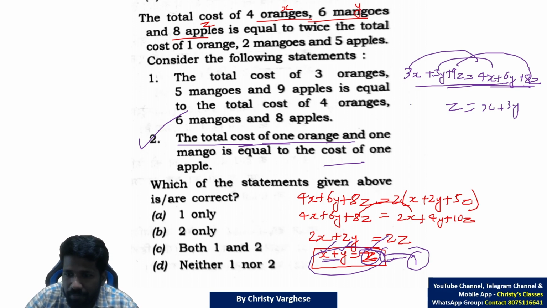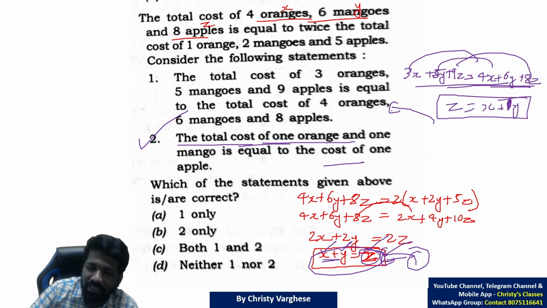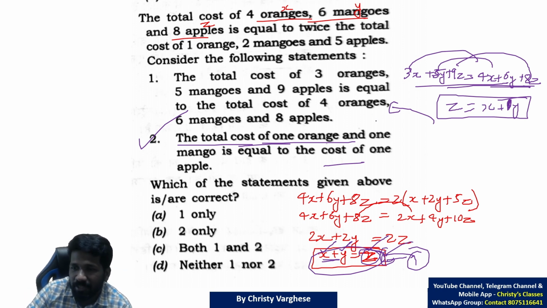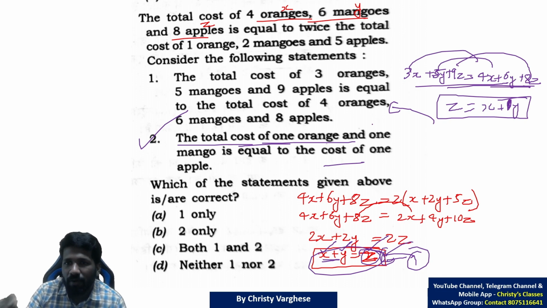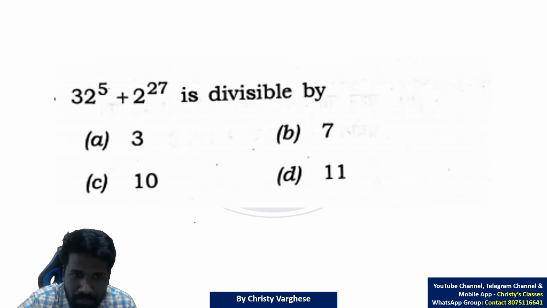This is 5y, 3x plus 5y. So 5y taken to the other side is 1y. That means x plus y is equal to z itself. The first equation and the required statement both are saying the same thing. That is, x plus y is equal to z means the price of one orange and the price of one mango is equal to the price of one apple. This statement is also saying the same thing which we derived as the first equation. So the first statement is also correct. So option C is the correct answer.